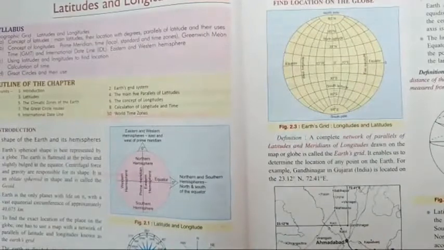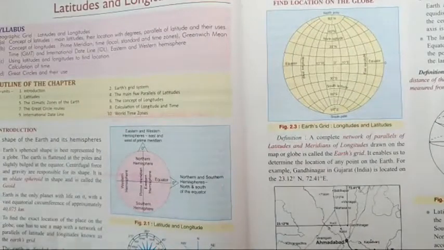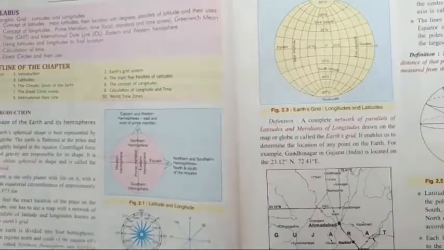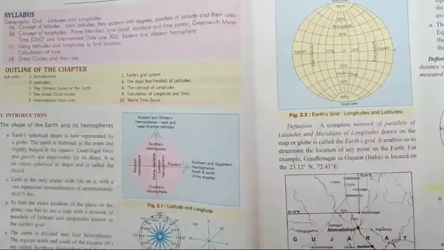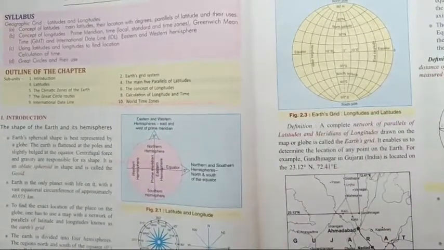Those who have the books can open them, because in the books the diagrams are given here. Everything is already described, but teachers are there to explain it so that you can understand it. Most students, what do you think, that you can study without a teacher?